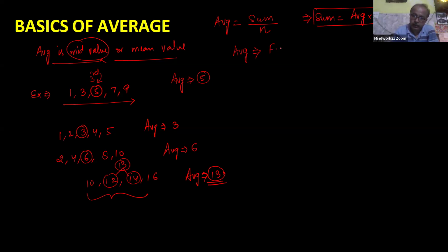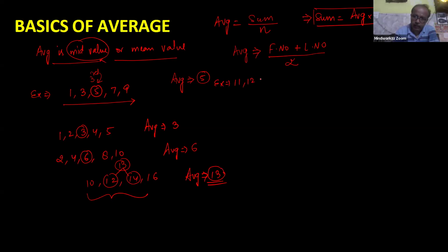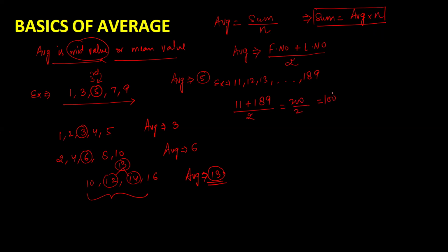So formula is first number plus last number divided by 2. Like one series is given 11, 12, 13, and the last term of this series is 189. So what will be the average of this series? Your first term is 11, last term is 189, sum of these two divided by 2. So your answer is 200 by 2, it means correct answer is 100. Okay, clear everyone? Yes, sir.